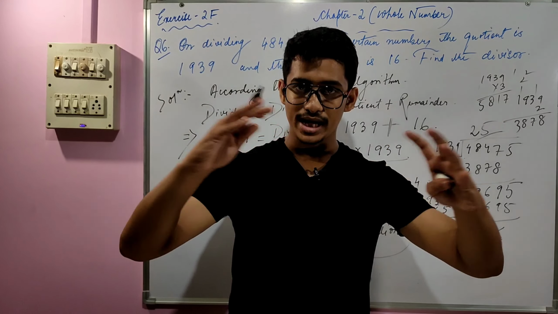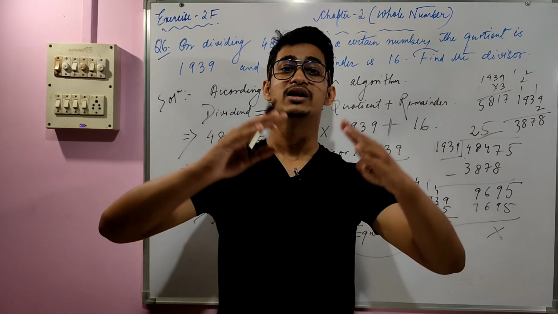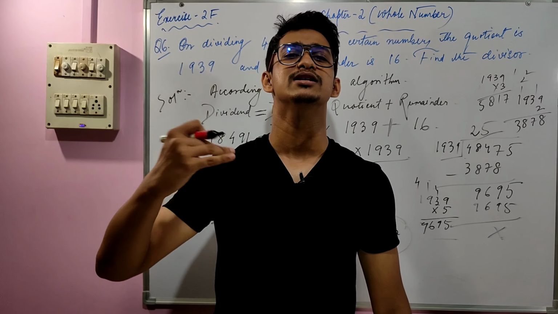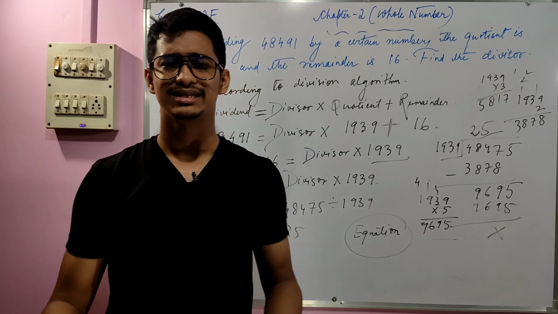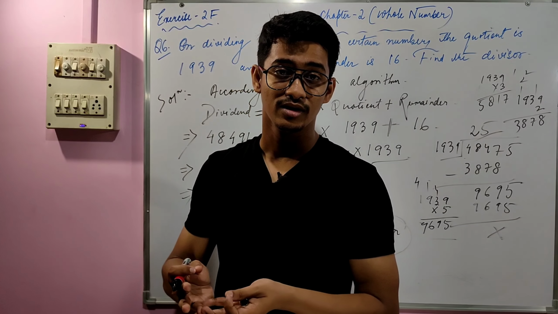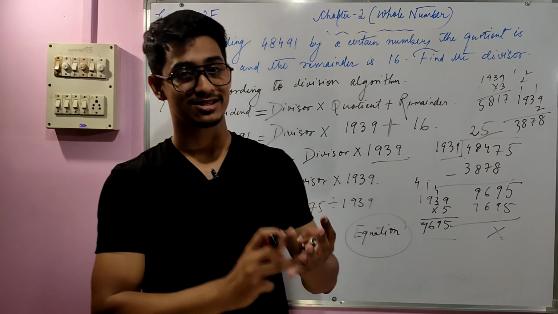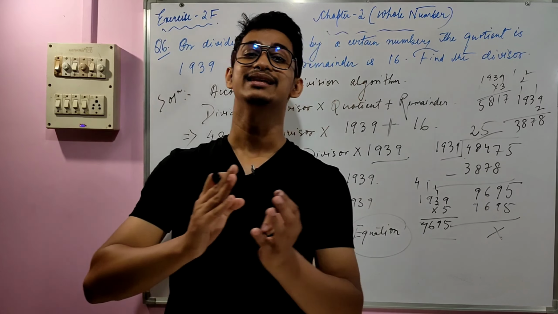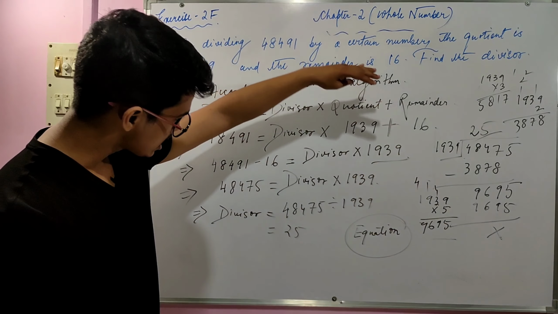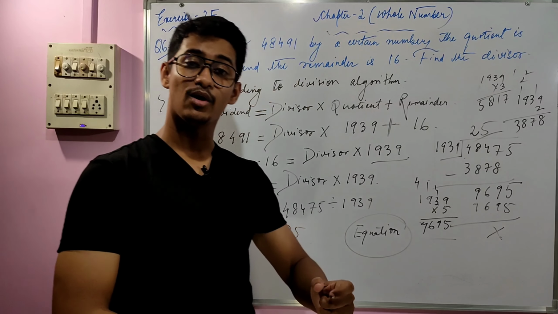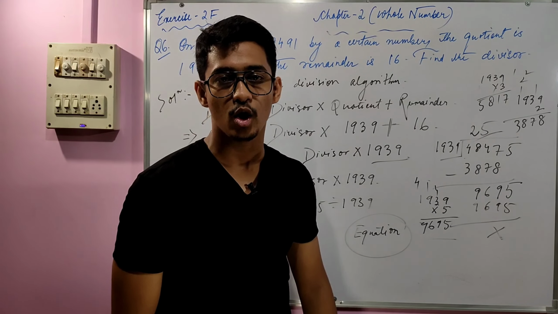When we are calculating collectively, we have to follow the BODMAS rule. You know that the BODMAS rule is brackets, of, division, multiplication, addition and then subtraction. But when we are dealing with an equation, the reverse process goes on.